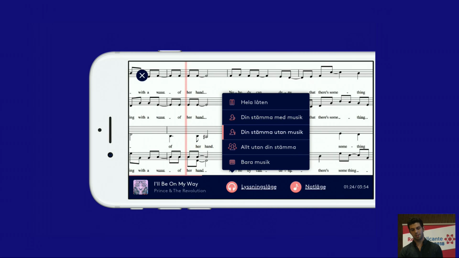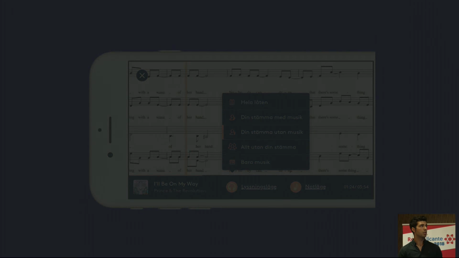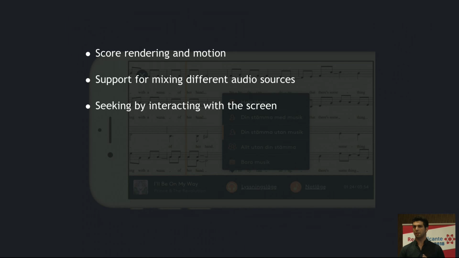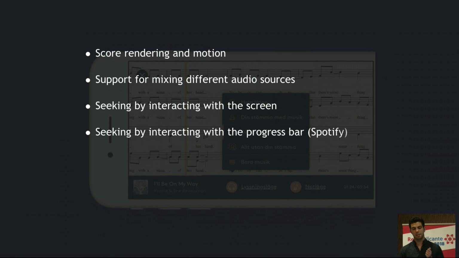Now, let's talk about the specifications of the application in a more organized way. So first, we needed to be able to render the score with all the notes and set it in motion. In second place, we needed to have support for mixing different audio tracks. Also, seeking by interacting through the screen. Seeking by interacting with the progress bar, like Spotify does.